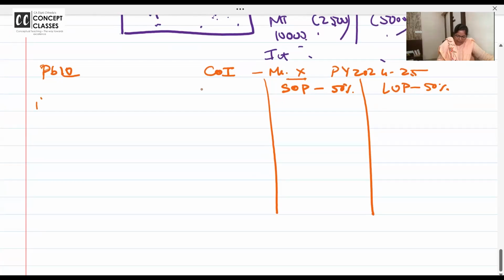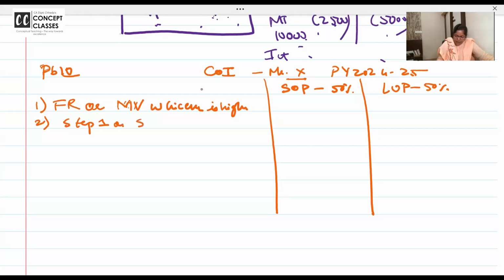Quickly now, exam oriented. So can we write the steps? I don't want you to copy from the screen. I want to say it as a prayer together with me and let us write it together. Fair rent and municipal value, whichever is higher.